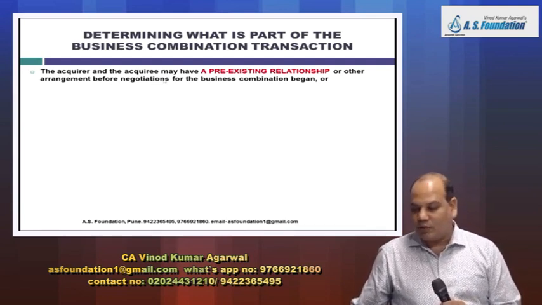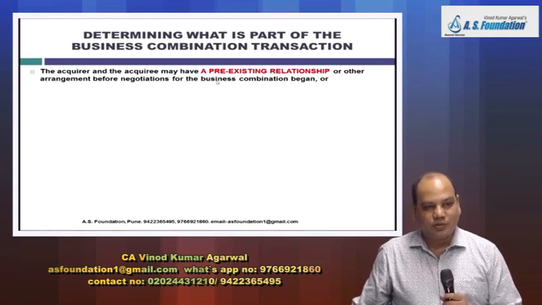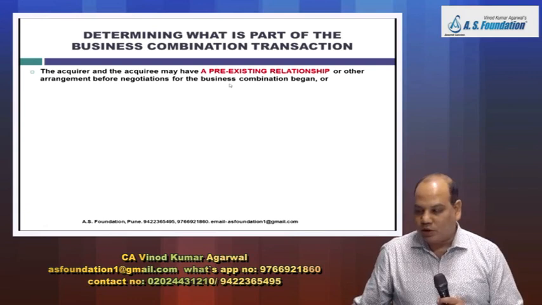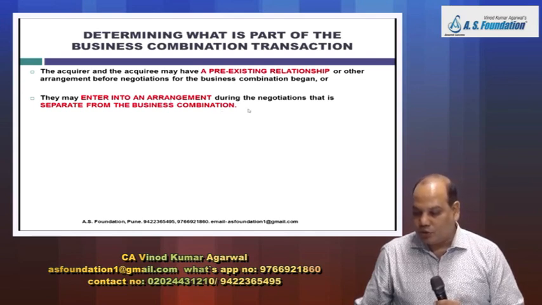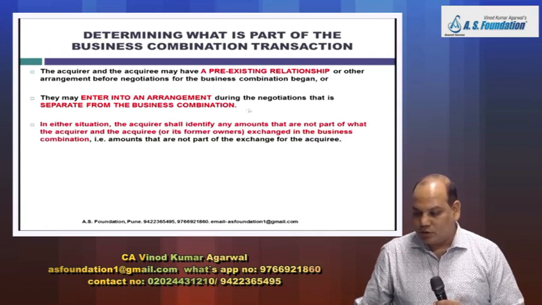The acquirer and the acquiree may have a pre-existing relationship like debtor-creditor relationship, borrower-lender relationship, or other arrangement before negotiation of business combination began. They may be fighting a case also in the court of law. They may enter into an arrangement during the negotiation and that is separate from the business combination.